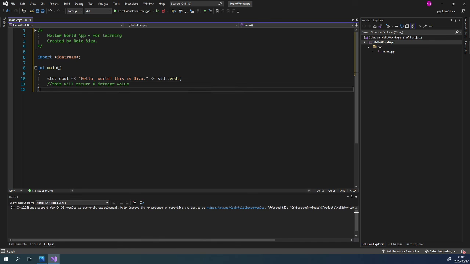So this is our whole application. We have a multi-line comment. We have the import, where we are importing a library, a module to help us. That is why we are accessing the function by using std::cout, which is a function provided by this module.